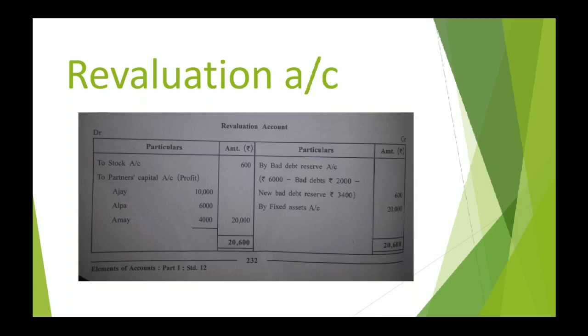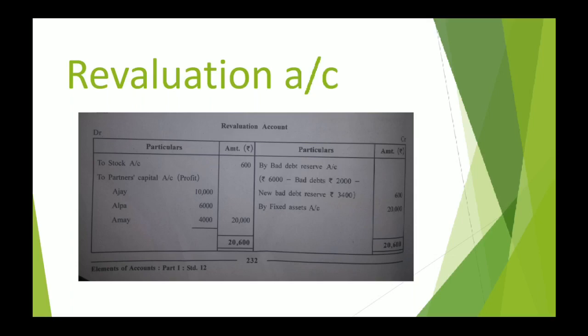The amount of difference here is 20,000. How did we obtain this? It is 20,600 minus 600. So 20,000 is the amount of profit. Why is it considered as profit? Because here, if you have seen, the total of the credit side is higher compared to the total of the debit side.